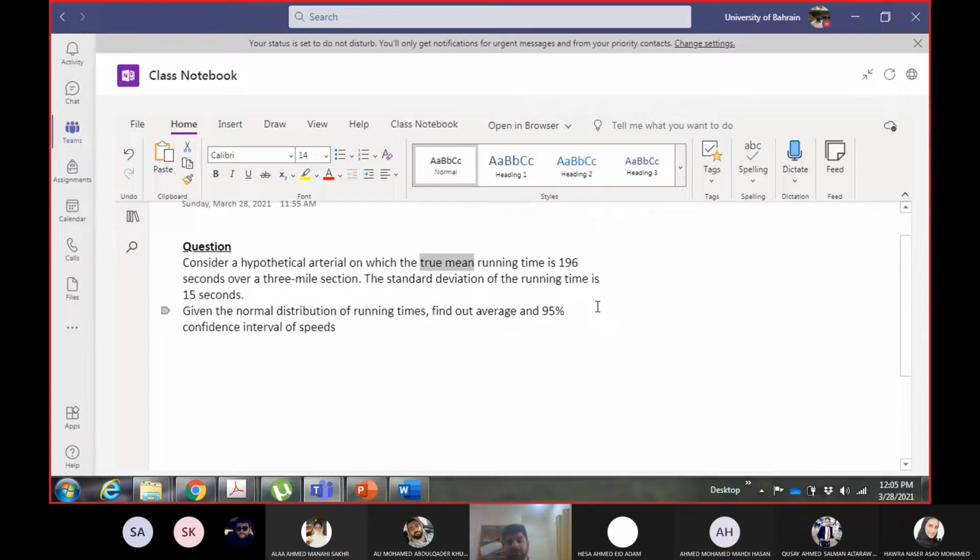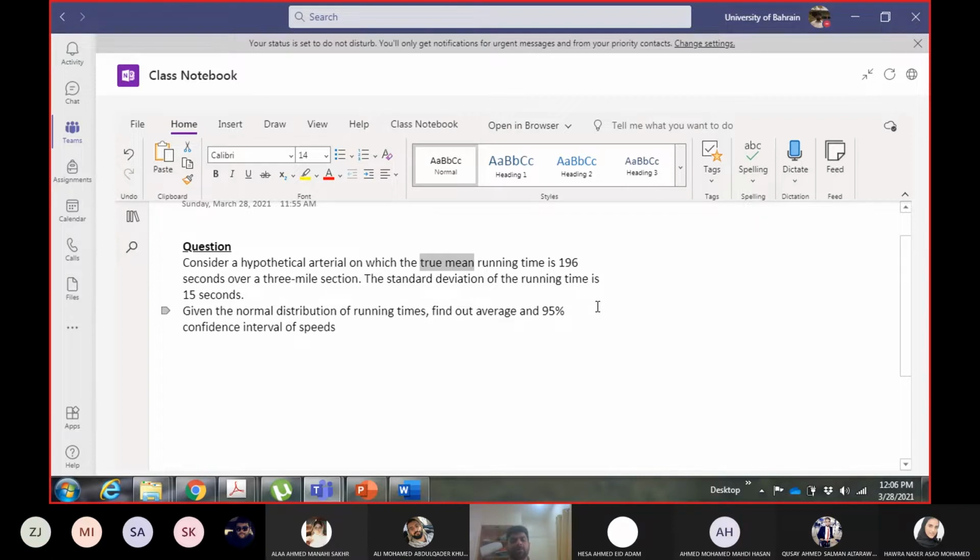In the spot speed chapter, we were discussing the mean of a sample. Here they are using the word true mean. That means the running time is the mean for the entire population of drivers. Somehow they have found the mean running time for all the drivers, not just a sample, but all the drivers who will drive on this arterial section. And we have to find the average speed and the 95% confidence interval of speed.